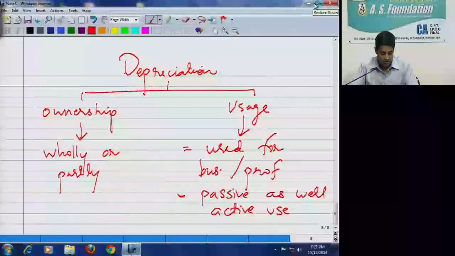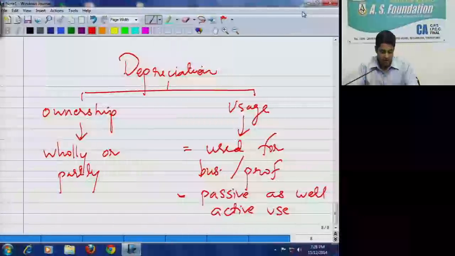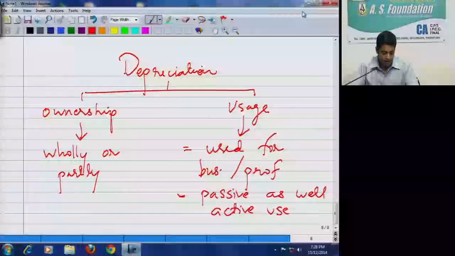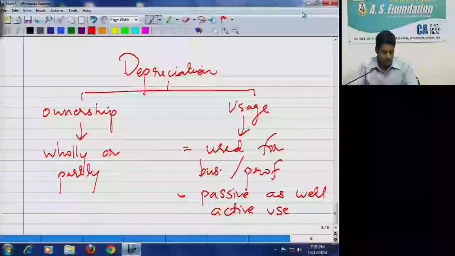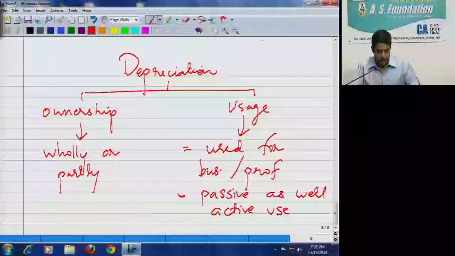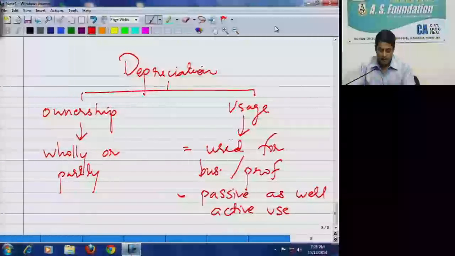And what stand did the department take? AO disallowed the depreciation claim on the ground that the assessee's use of these vehicles was only by way of leasing out the vehicles to others and not as actual user of vehicles in the business of running them on hire. Vehicles were registered in the name of the lessee and not the assessee lessor. It had merely financed the purchase of these assets and was neither the owner nor the user of these assets.